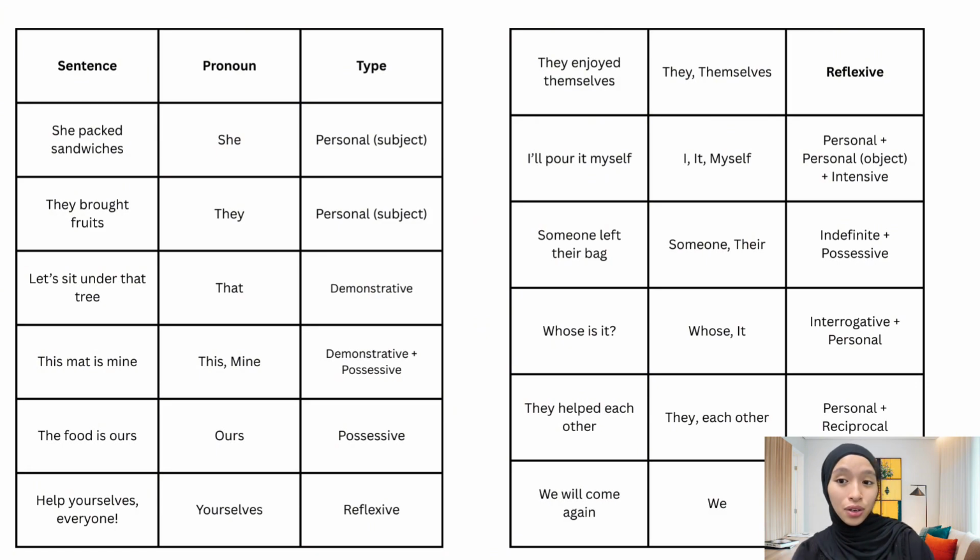So here, we can see the sentences broken down into pronouns and their types. For instance, she is a personal pronoun, ours is possessive pronoun, and yourselves is reflexive pronoun, and that is demonstrative pronouns. By analyzing the story this way, we can see how pronouns appear naturally in conversation, not just in textbooks.